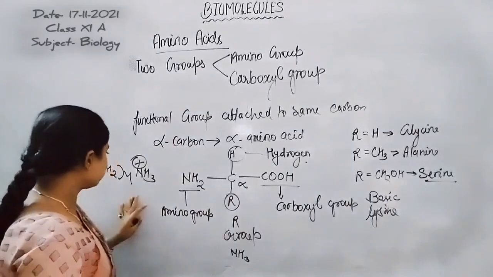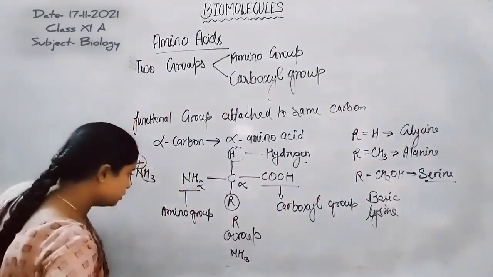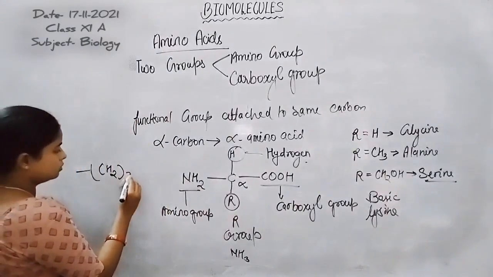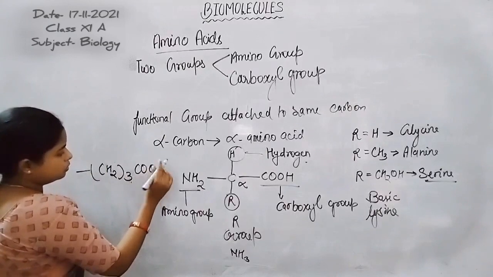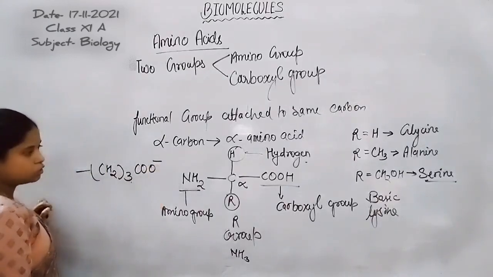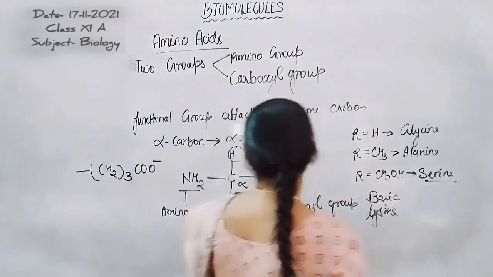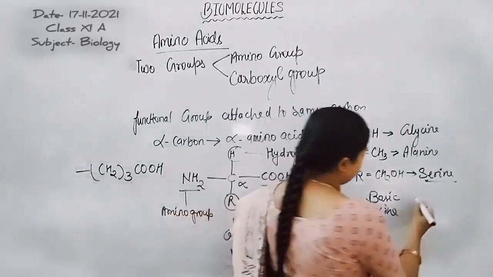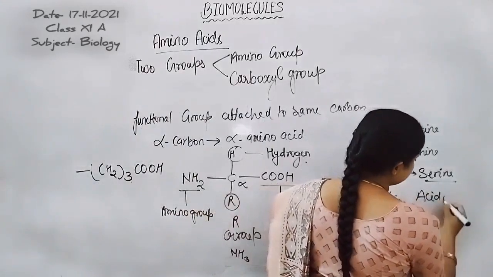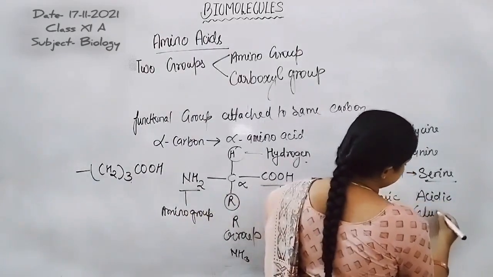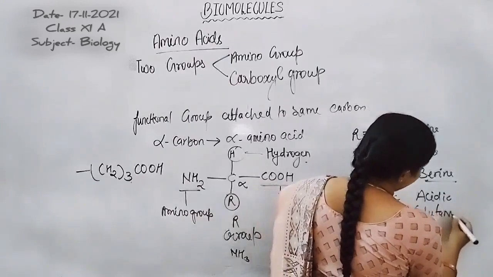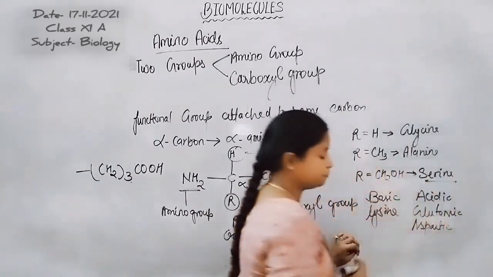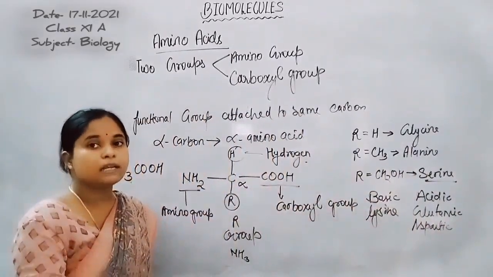If the R chain consists of COO minus, that means a carboxylic group, COOH, is present in the R chain, then such a type of amino acid is known as an acidic amino acid, as in the case of glutamic acid or aspartic acid.